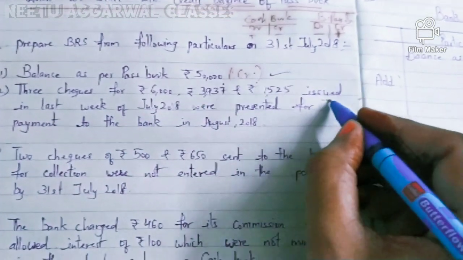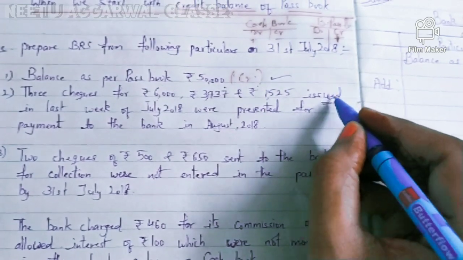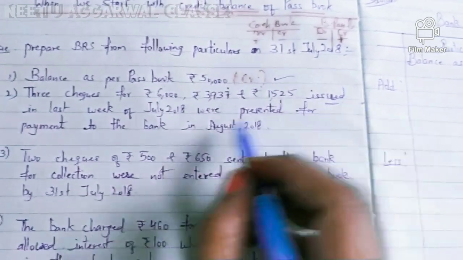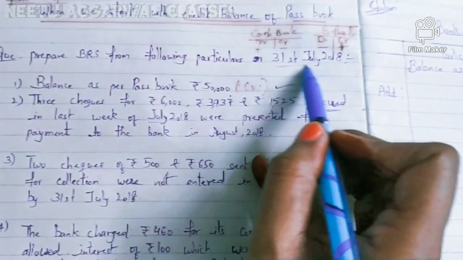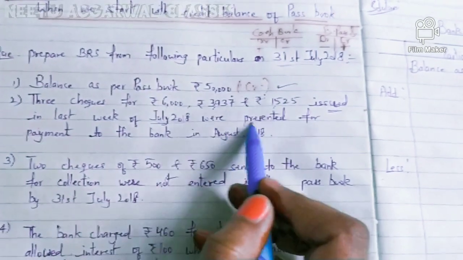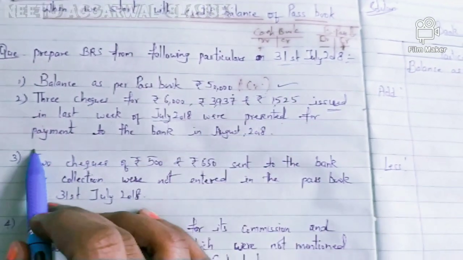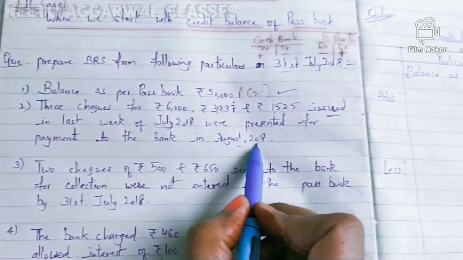Issued means we have given some of our checks to our creditors in the last week of July 2018. Up to July 31st we have to make it. These were presented for payment to the bank in August 2018.